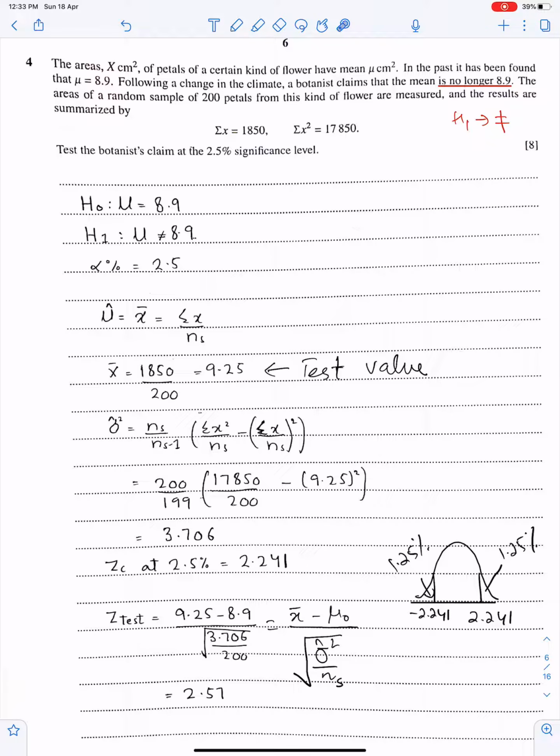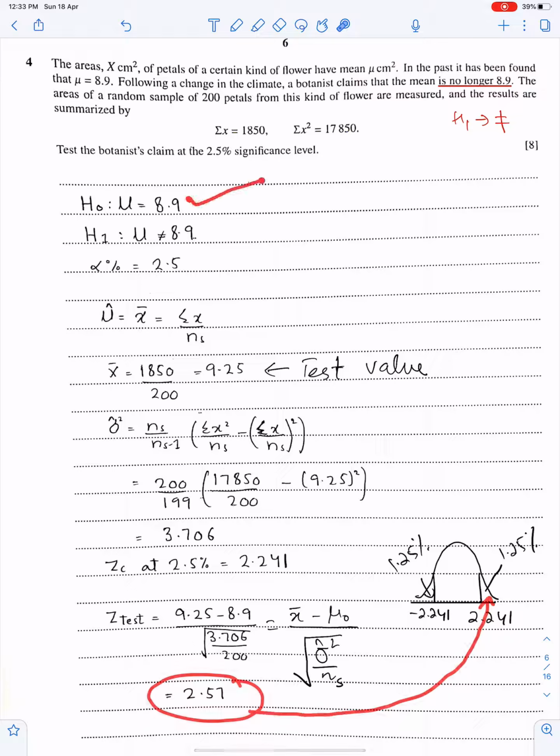And make sure you write h0 and h1 correctly. First write h0, then put two dots and then write mu. Since you are testing mu, write mu here and mu here. Now z test is 2.57, which means this lies in critical region.